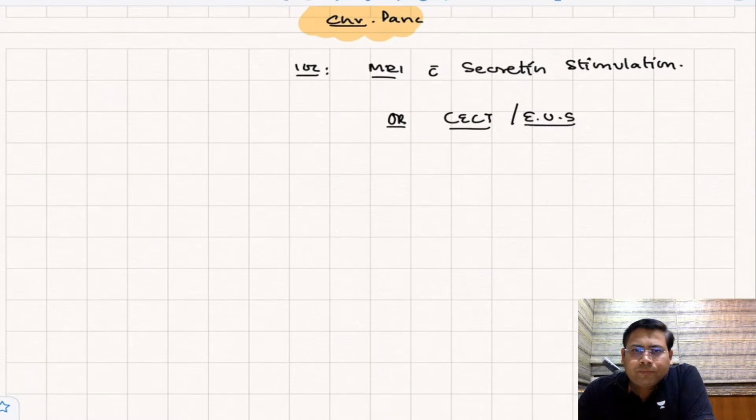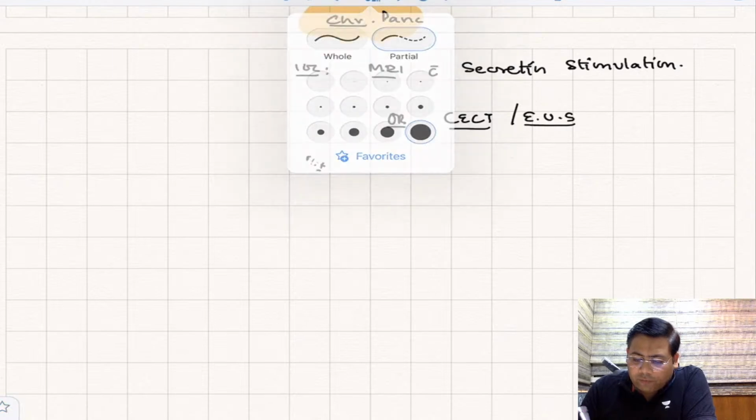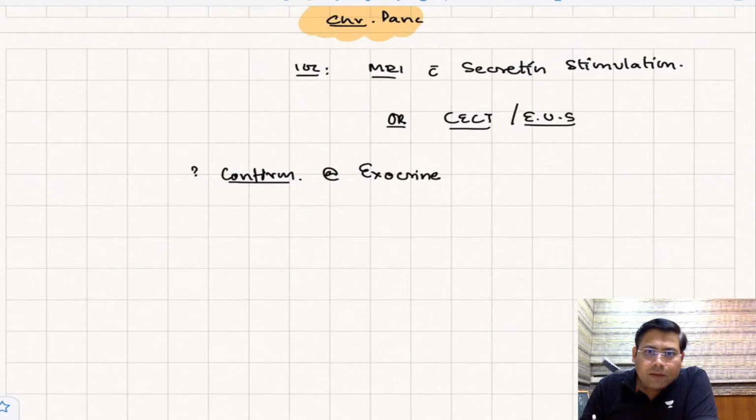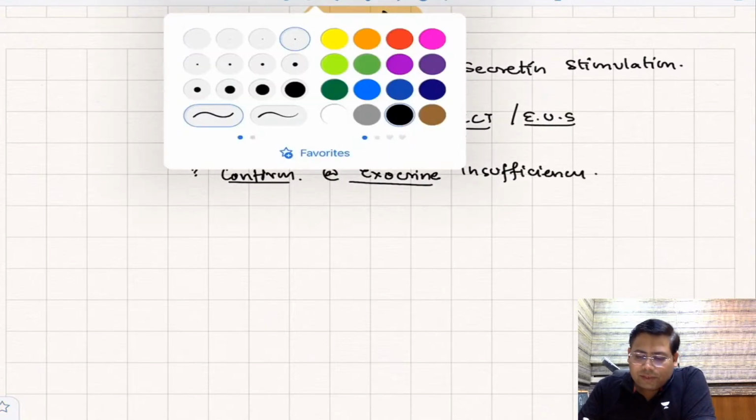Okay, let us see now. What is the treatment part? Okay, then how will you confirm? There are two to three more things. How do you confirm exocrine insufficiency? So how will you confirm exocrine insufficiency?